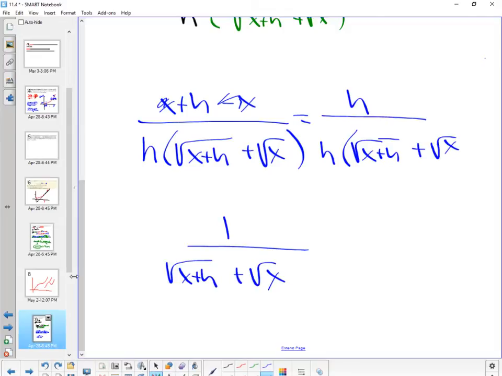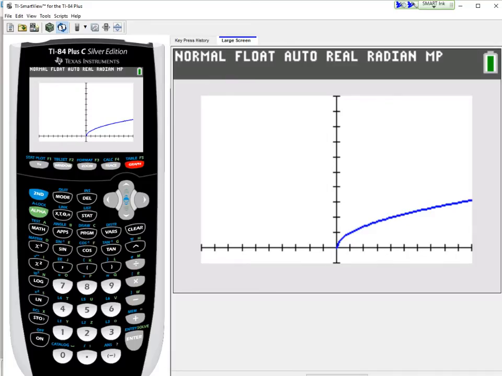We're looking for the tangent line where x is 1. So x is 1. What's h? 0. What's the square root of 1? 1. What's the square root of 1? 1. What's 1 plus 1? So there we go. That means when x is 1, there's a line that is tangent right there. Guess what its slope is going to be? 1/2. That's not bad. Check it out: up 1 over 2. Okay?